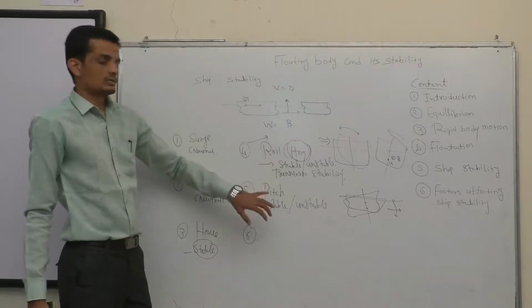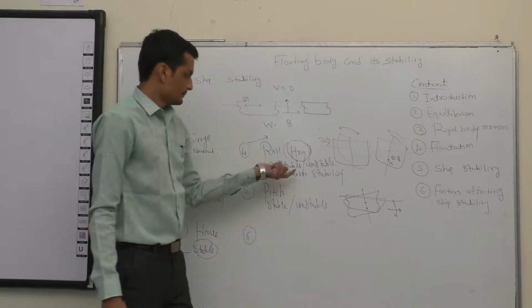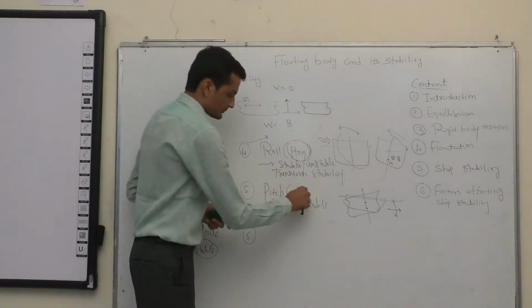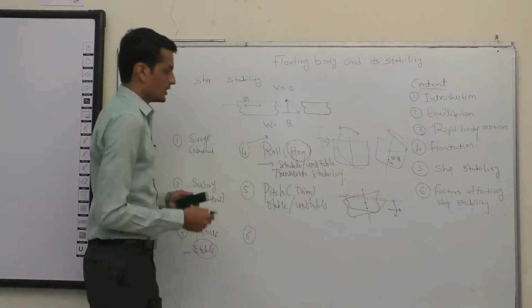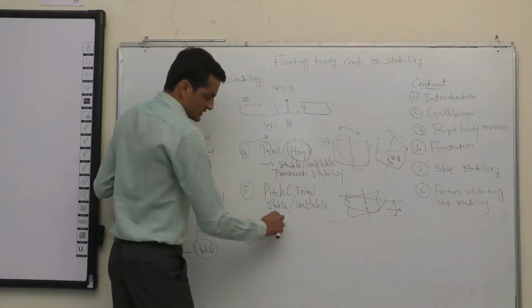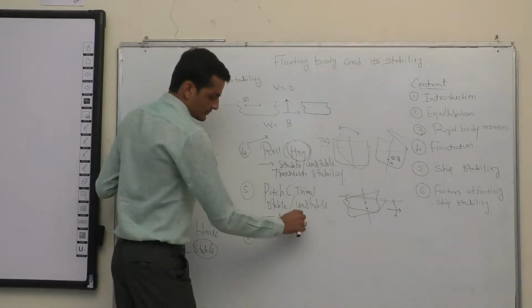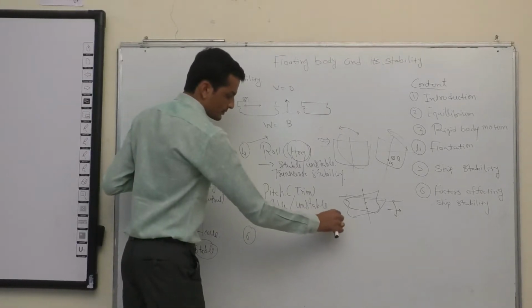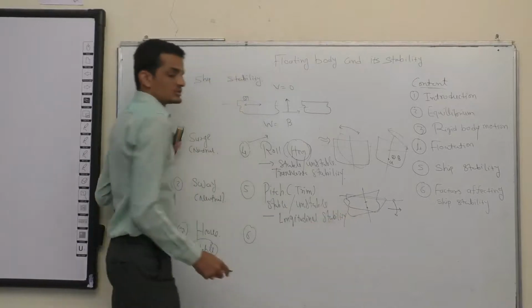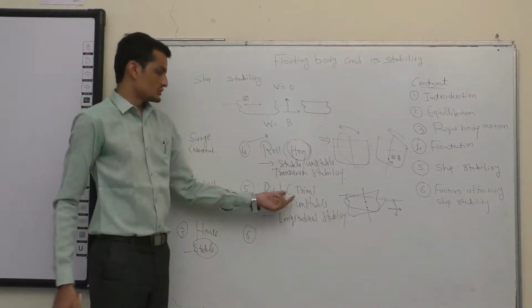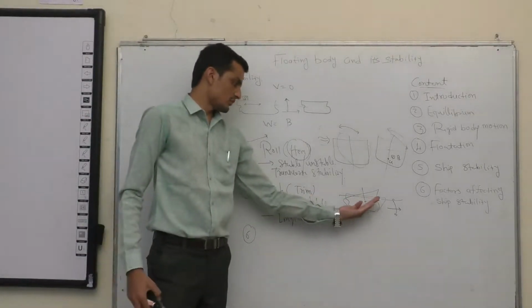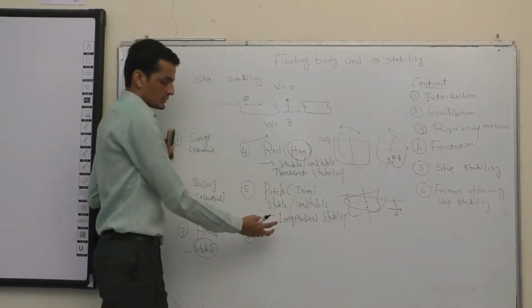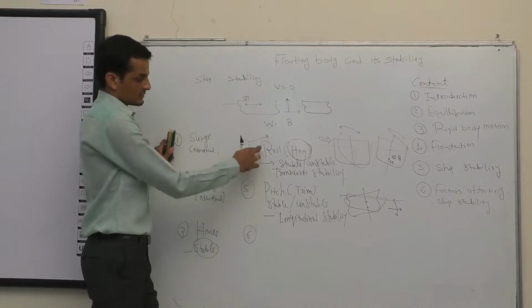That's what we are going to study, ship stability for roll and pitch. In a static condition, it is called trim. So this particular study is called longitudinal stability. Study of ship stability in the longitudinal direction. So we are going to study at what inclination the ship is stable, or beyond that it is going to be unstable, or stable, or neutral. That's the importance of the study of roll and pitch.